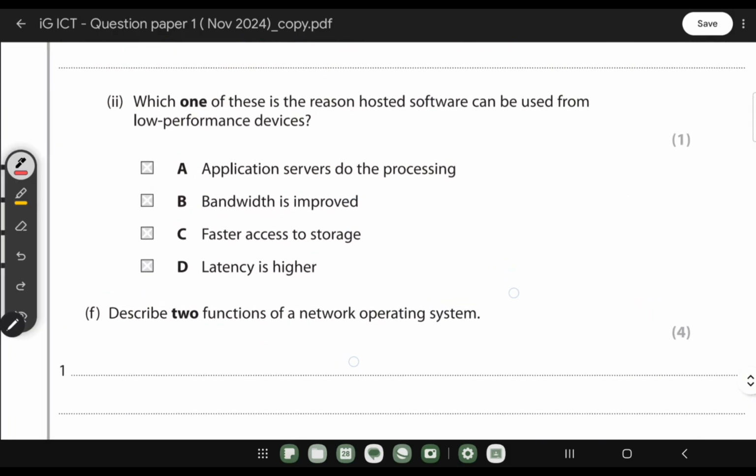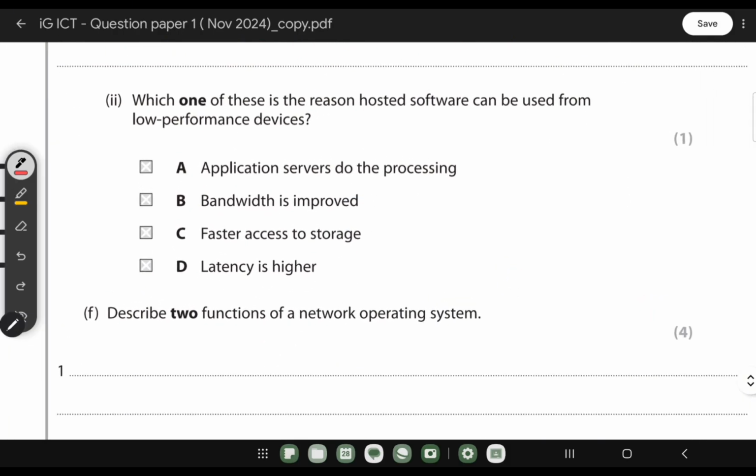Which one of these is the reason hosted software can be used from low performance devices? Suppose you want to install an application on your computer.